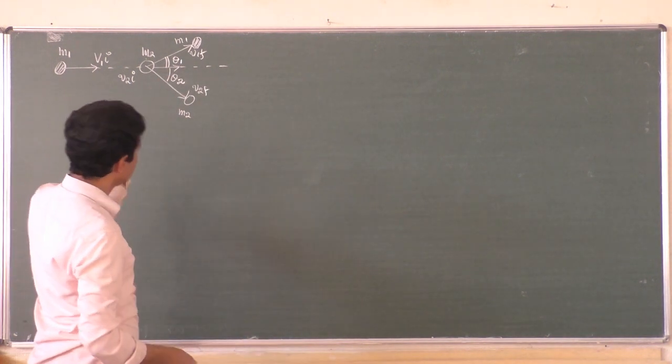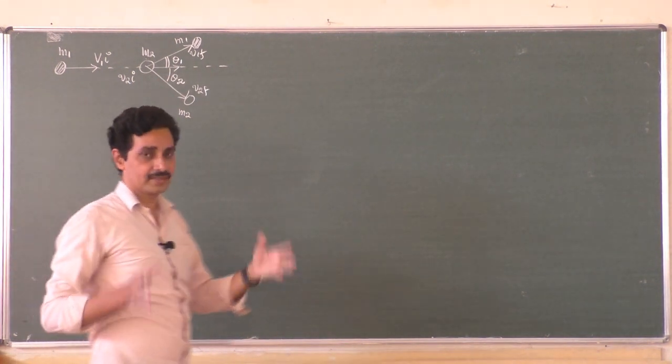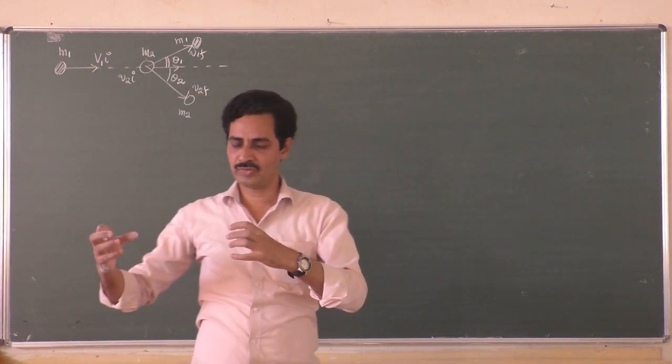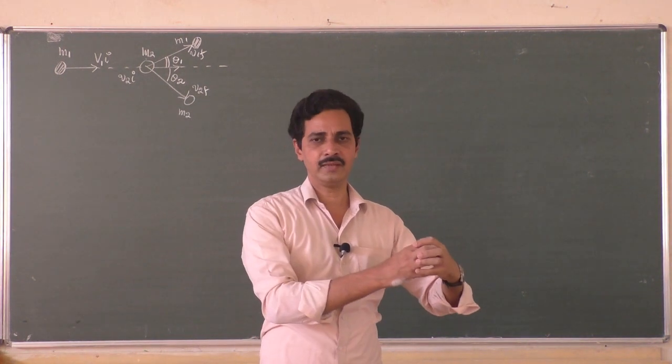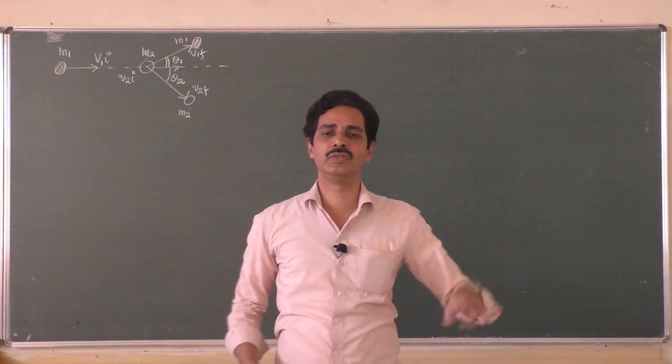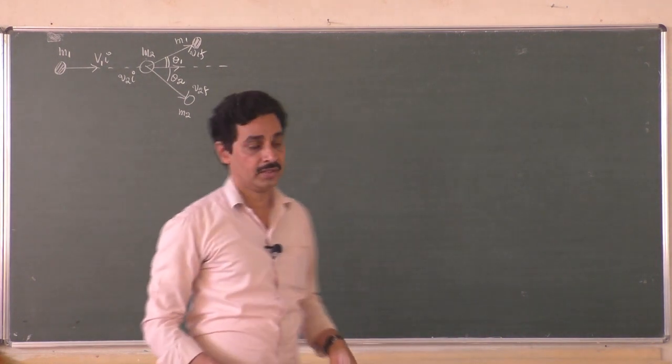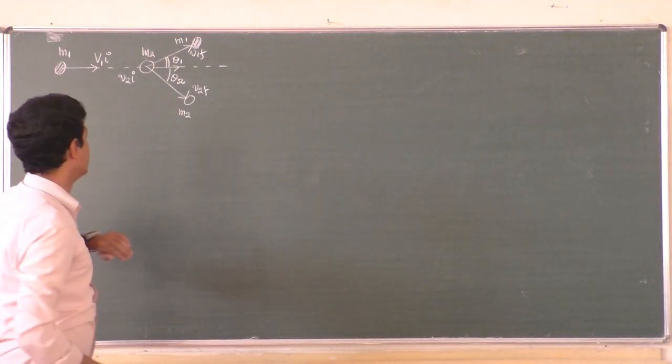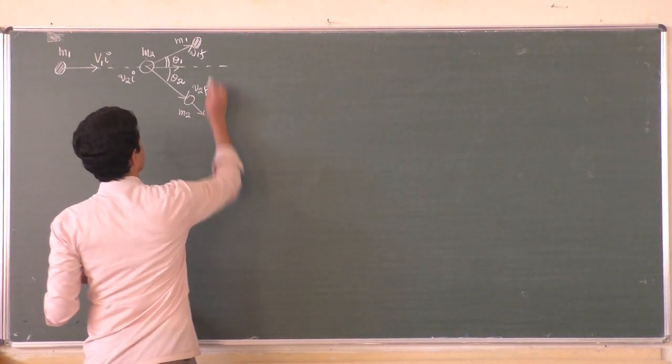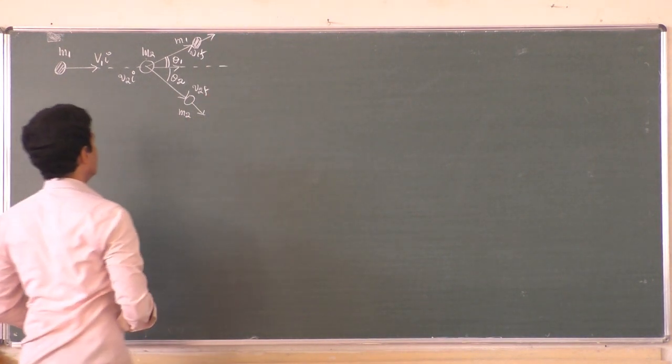So here are so many things we have written, but it's very simple. Two particles of masses m1 and m2 moving with velocities v1i and v2i collide, change their direction, and move with velocities v1f and v2f. They make some angle with the original directions while they move like this.